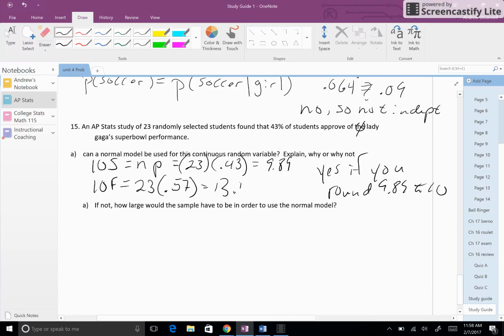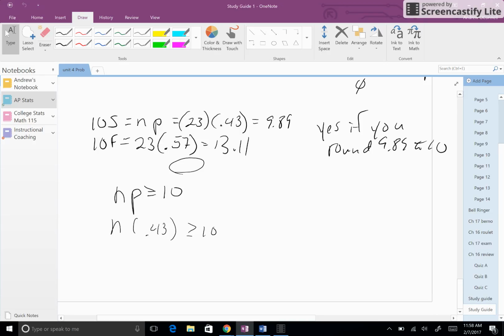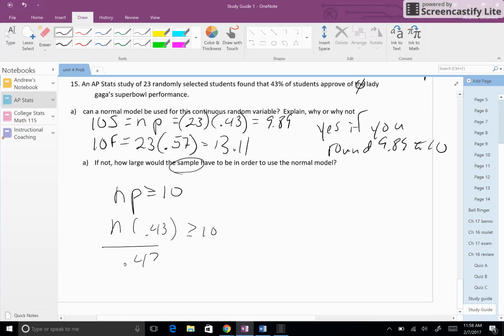So that's fine. So if not, how large would the sample have to be? Well, that was just when we did N times P has to be greater than or equal to 10. Keep N as a variable and just do 10 divided by 0.43.